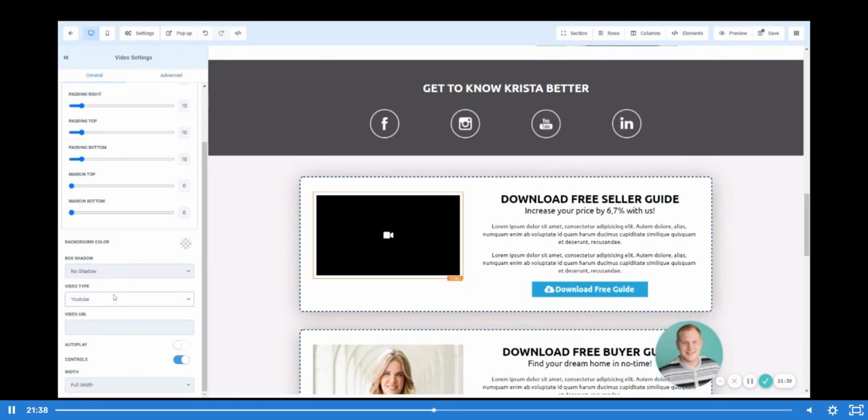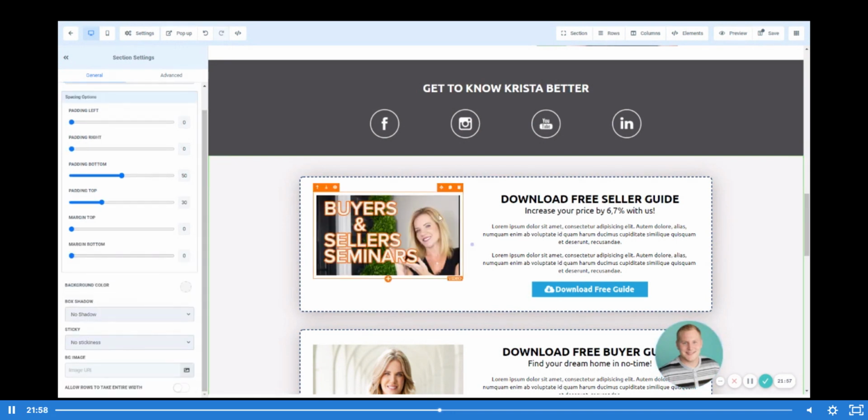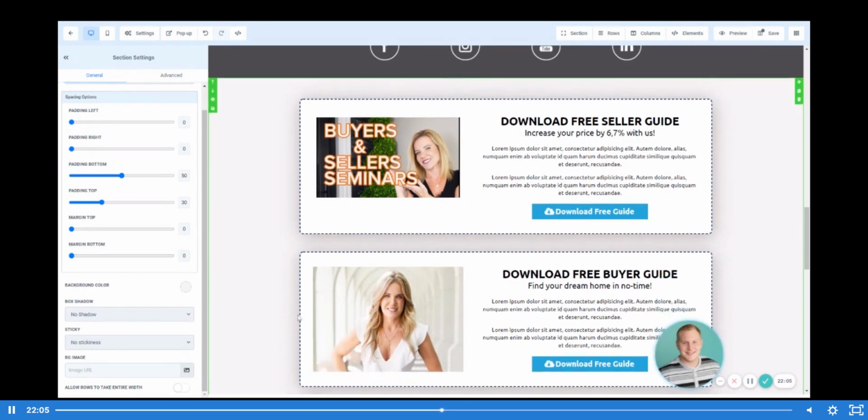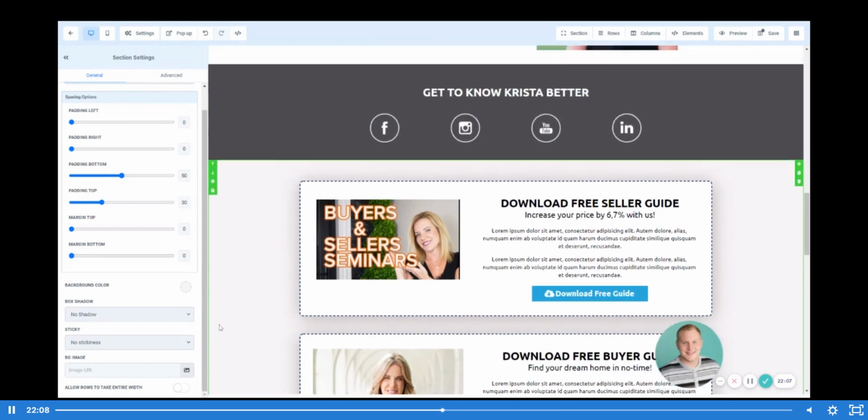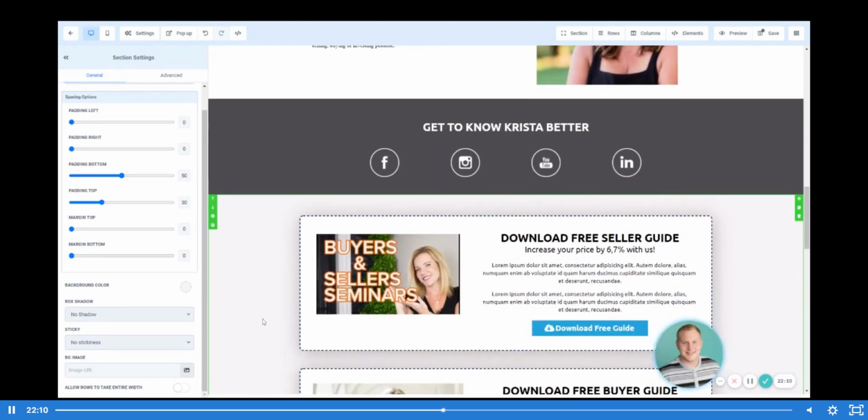So over here, you're going to see video type. So is it a YouTube video, a Vimeo video, Wistia? Are you doing a custom embed? Is this going to be HTML5? So I'm just going to click on YouTube. You can see in order to upload a YouTube video into this system, all you have to do is plug in the URL. So we'll go ahead and paste that in, and you'll see we've got the buyers and sellers seminar video from Krista that automatically populates here. So you can very easily change out images for videos and make sure that you're providing the right content for those individuals that you're working with.